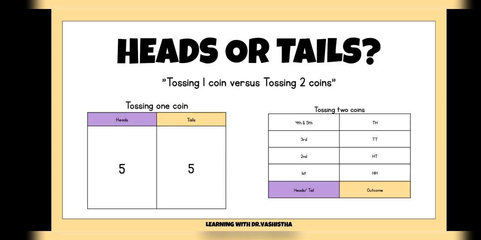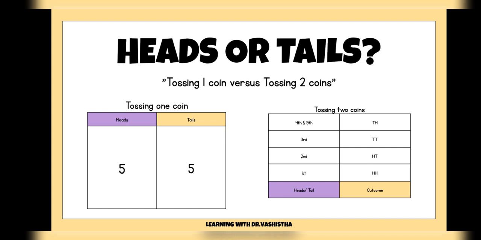So here is another example where we have shown the probability of an event when we toss one coin, what the possibilities are, and simultaneously in the second table you can see that two coins are being tossed simultaneously. In the first, if one coin is tossed, you can see that the probability of head is 0.5 and the probability of it resulting in a tail is 0.5. So there are equal possibilities if one coin is tossed.